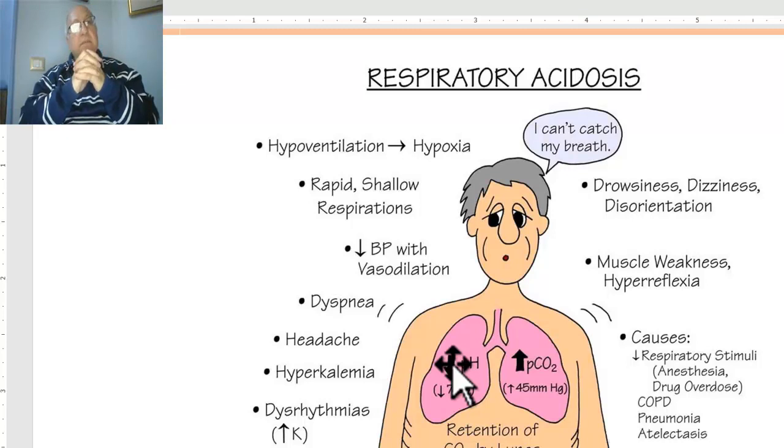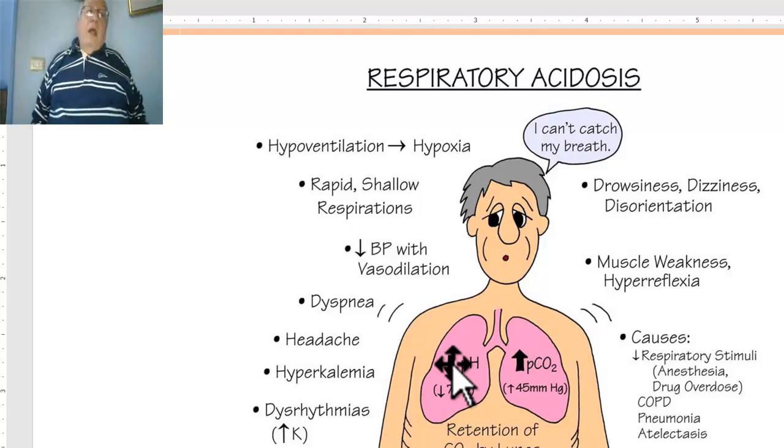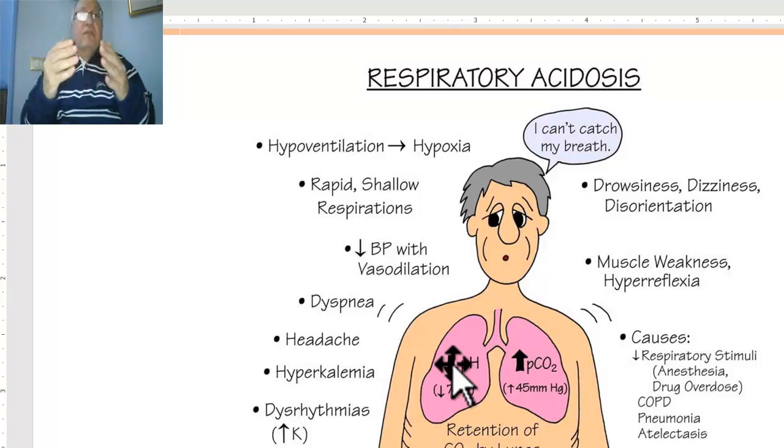Why? We should notice that in acidosis, the hydrogen ion enters the cells in exchange with potassium ion which gets out from the cells.